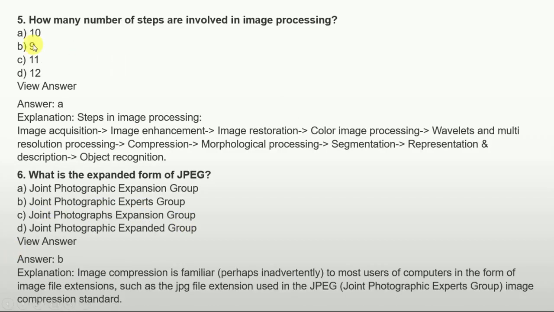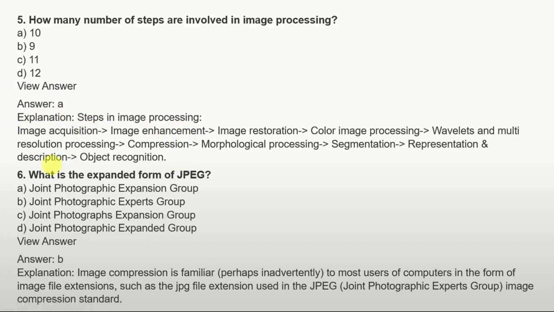Then, how many steps are involved in image processing? That is a very useful question, and we have to be very clear about this. Options are A is 10, B is 9, C is 11, D is 12. The answer is 10. A clear explanation is given here, you can see easily.